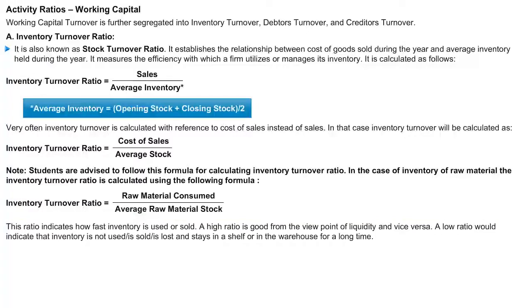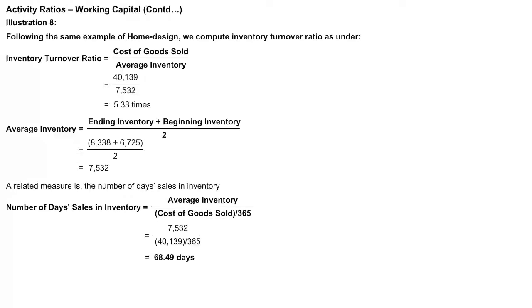Let's understand this ratio with the help of illustration. We'll continue with the same illustration of home design. Inventory turnover is cost of goods sold divided by average inventory. The cost of goods sold we get directly from the question, that is 40,139 divided by average inventory. When I say average inventory, we have to consider opening stock plus closing stock divided by 2. Here the closing stock is 8,338 plus 6,725 divided by 2. The average inventory now amounts to 7,532.